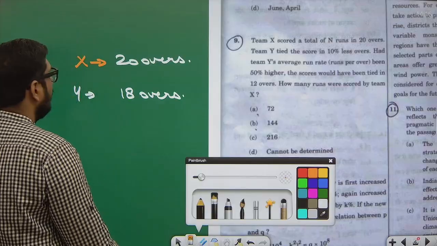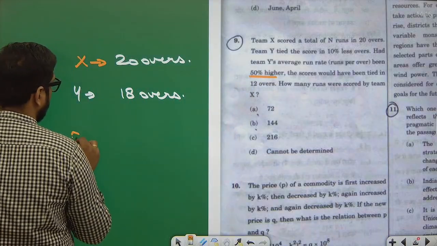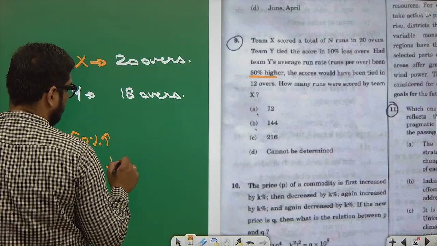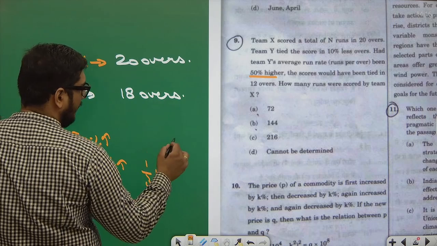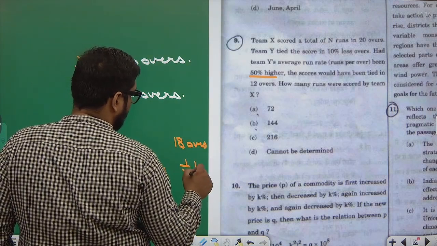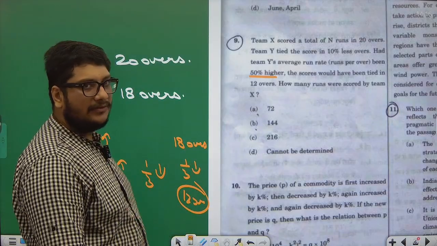See, if we are increasing the runs by 50%, that is 1 by 2 we are increasing. It has to be decreased by 1 by 3. So 18 overs decreased by 1 by 3, that would be 12 overs. So that is the simple percentage rule that we are following.